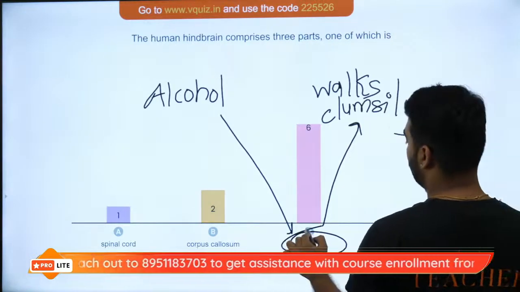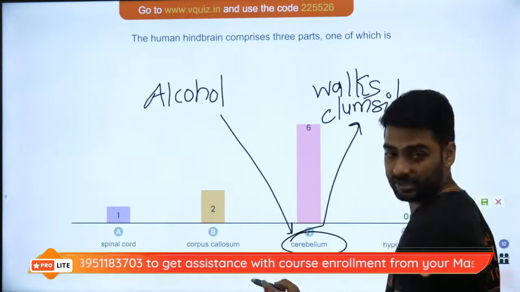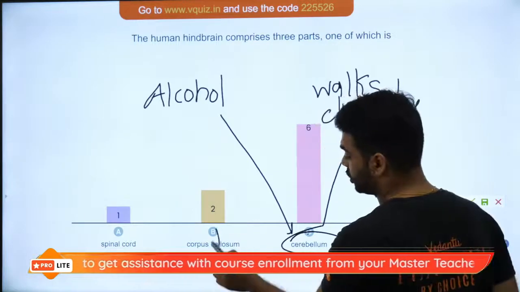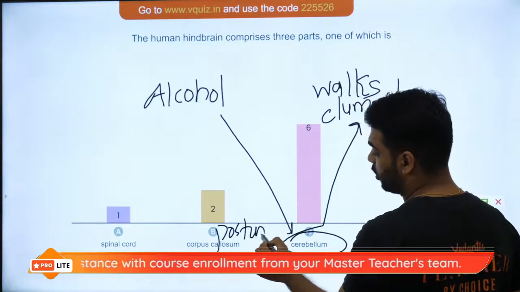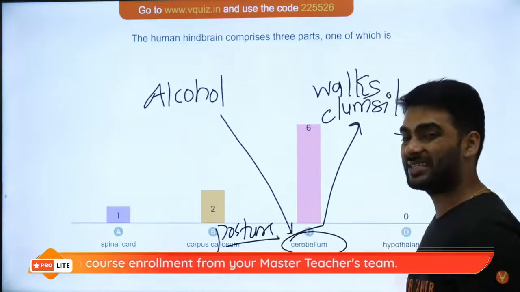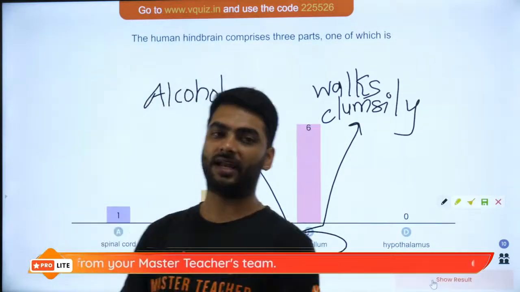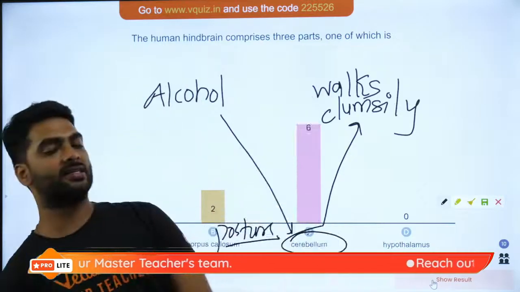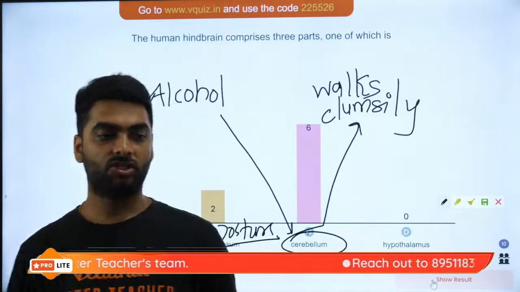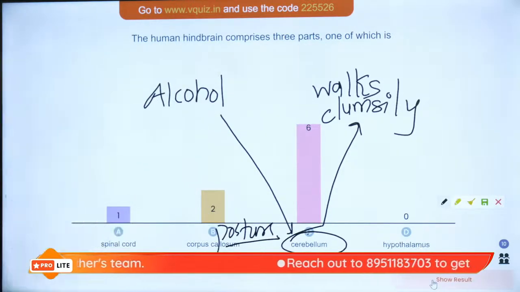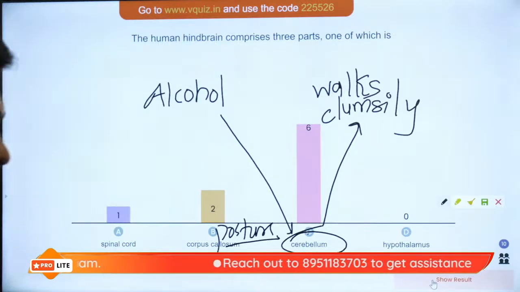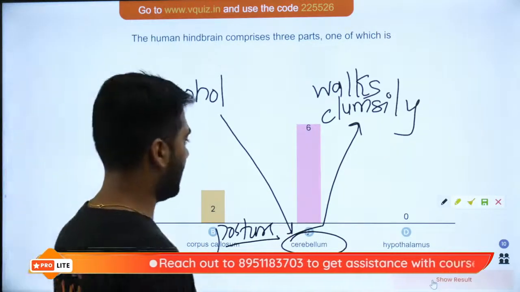Because the cerebellum controls the posture, and the dynamic and the static equilibrium, right? Whether you are standing straight or standing tilted, all of that is controlled by the cerebellum, which we also call the little brain, right? So that is about your cerebellum.